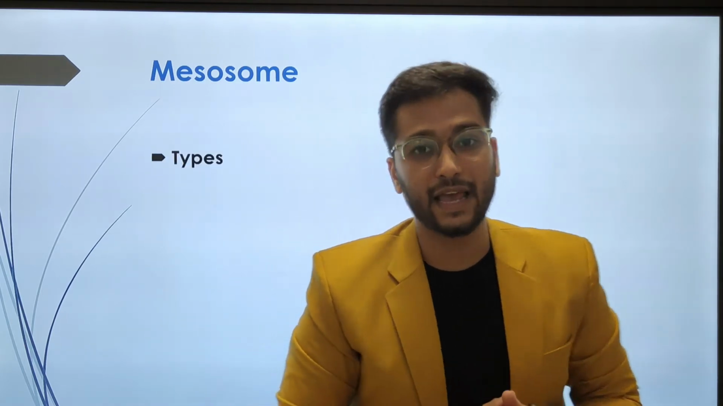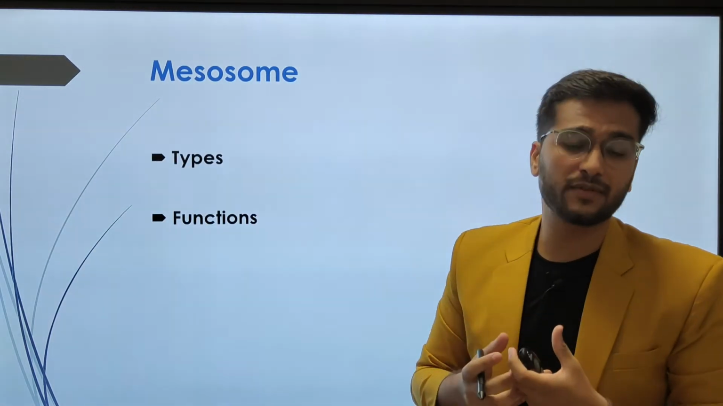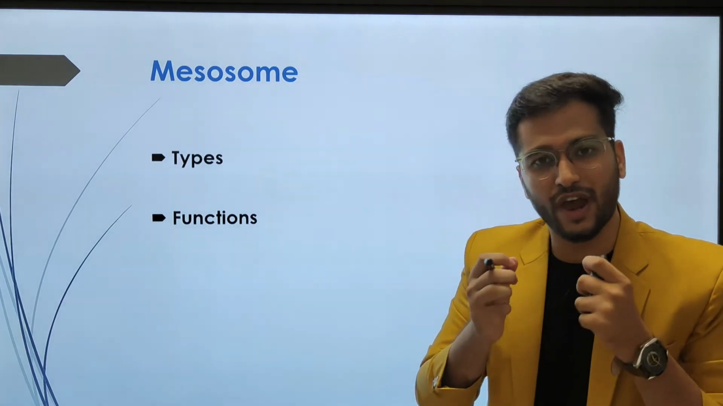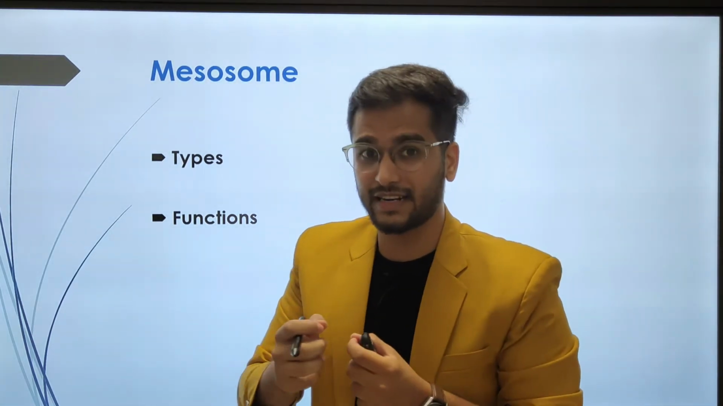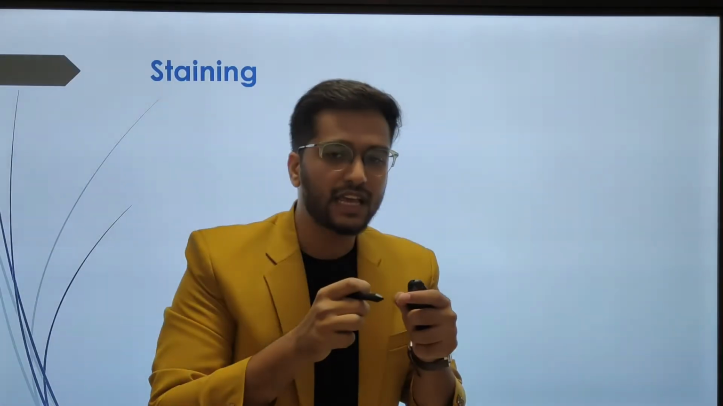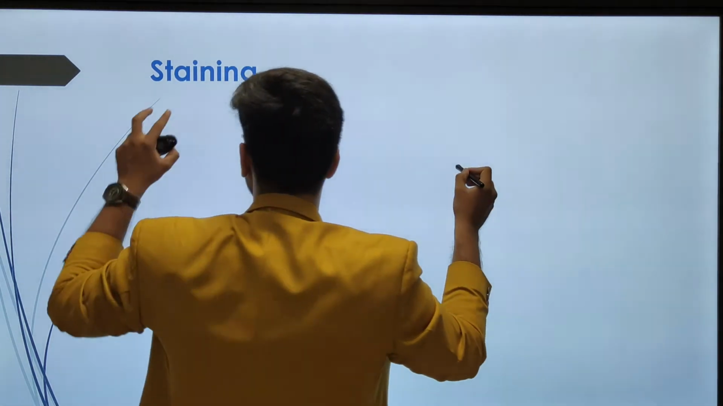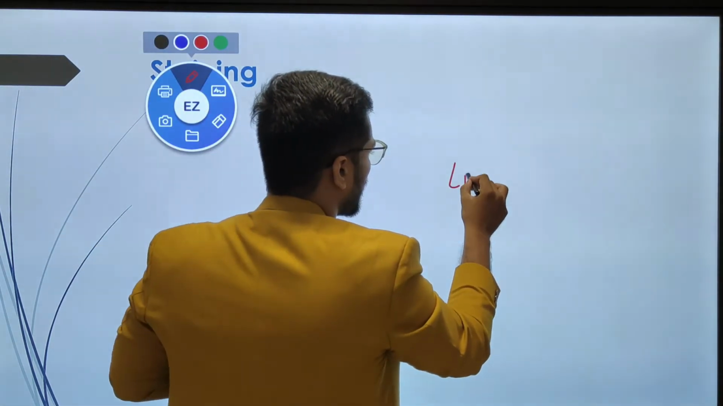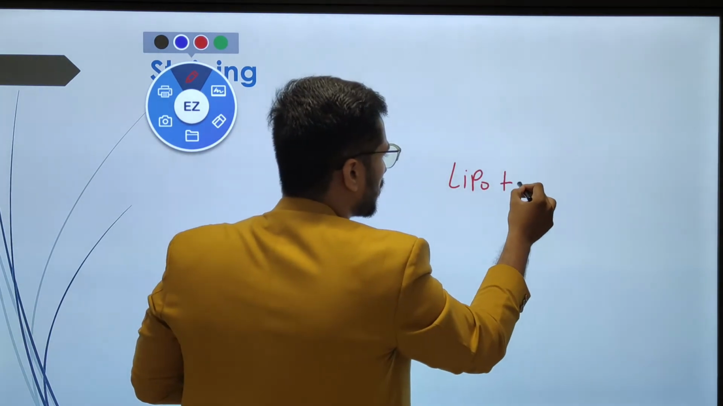There are certain types and certain functions of the mesosome which you have to consider, but we will cover them in the next lecture. Here, staining is very important for classifying certain bacteria according to their cell wall. Why? Because there are some bacteria whose cell wall is rich in an acid called lipoteichoic acid.